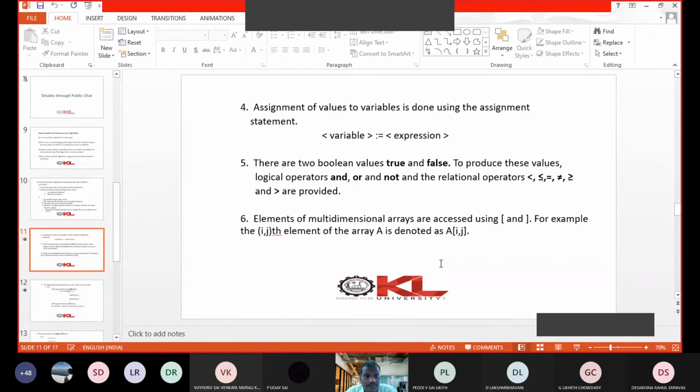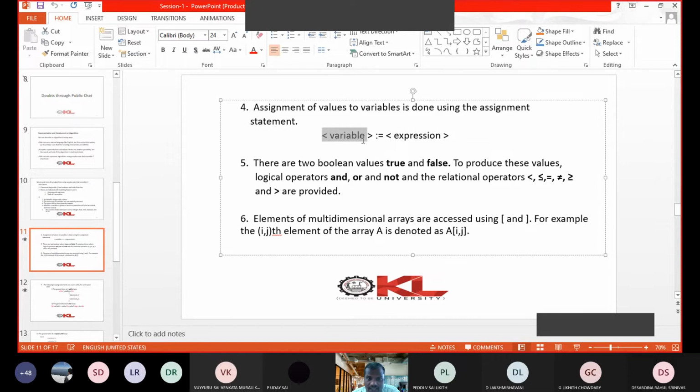Next one is assignment of values to the variables, or expression to the variable. Suppose you write x equal to x plus 2 or x is equal to 5. 5 is assigned to x, right? So this is the notation you have to follow. x is the variable, x equal to 5. The expression is 5, or sometimes it may be any combination of variables and arithmetic operators, like x equal to a plus b, x equal to a plus b into c, like that. So this is the notation for assigning a statement.